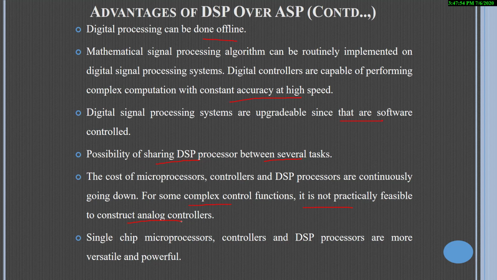That is, the analog controllers cannot be exactly designed for some applications. In that situation, you must go for a digital processor, that is a digital chip, for having a control action. And single chip microprocessors and controllers and DSP processors are more versatile and powerful.